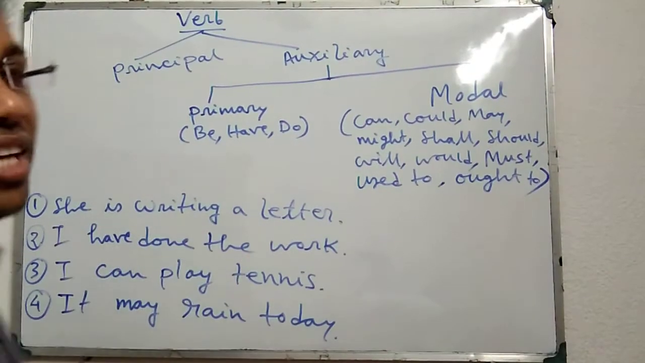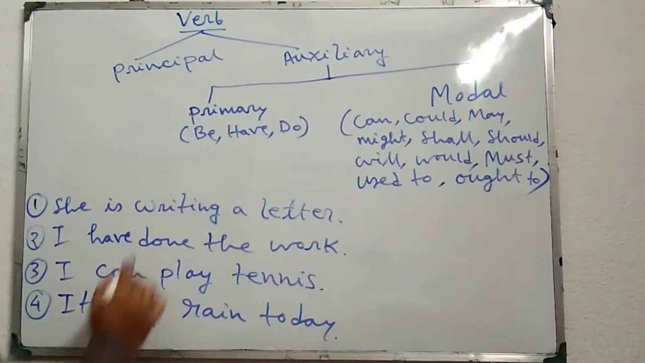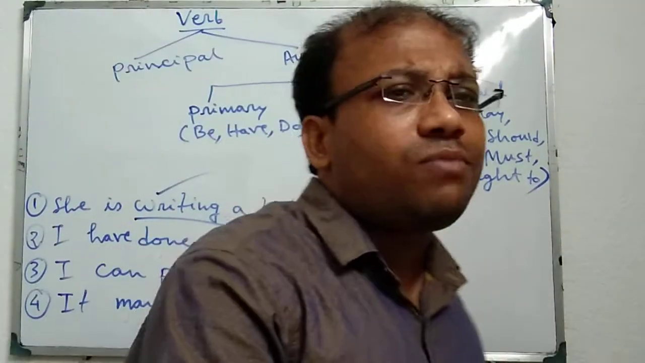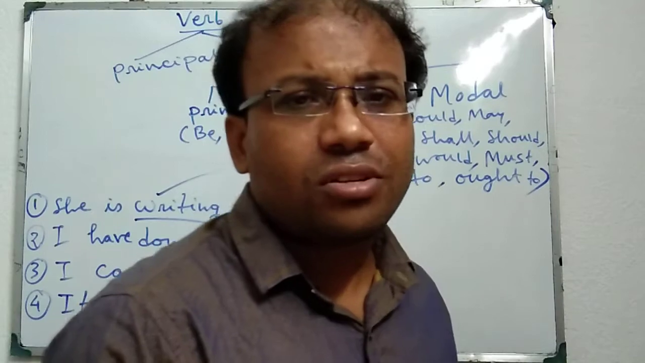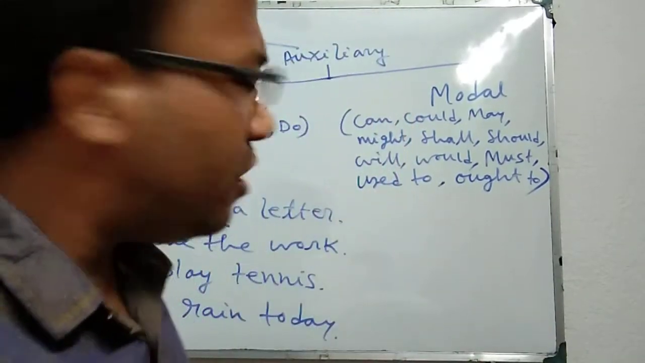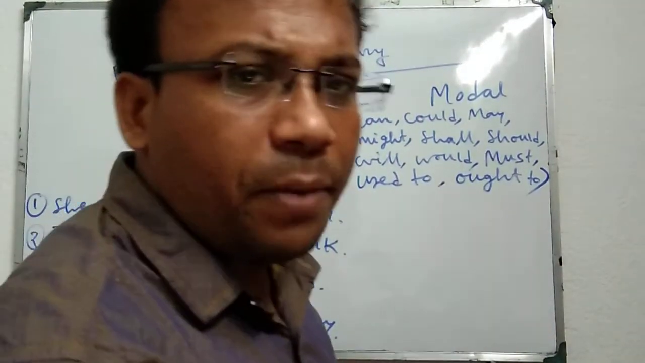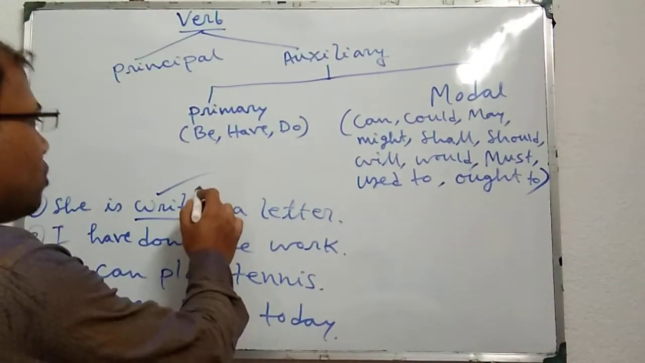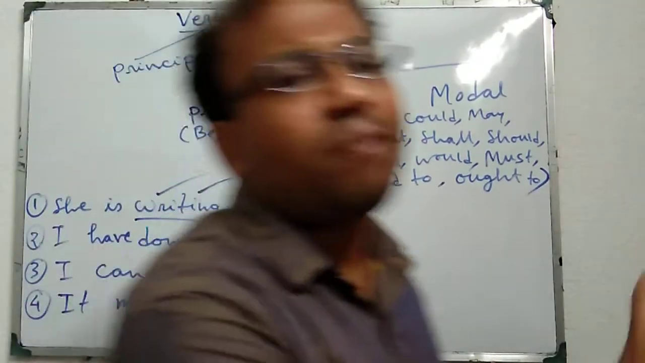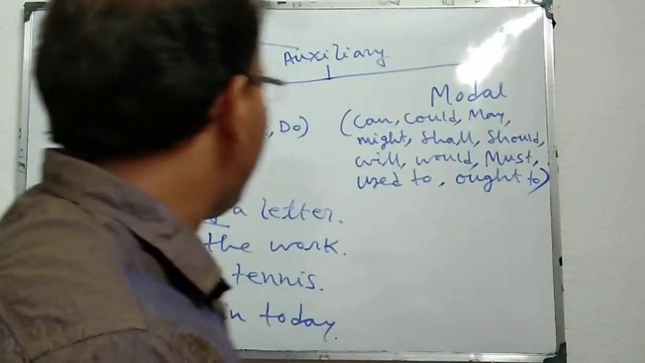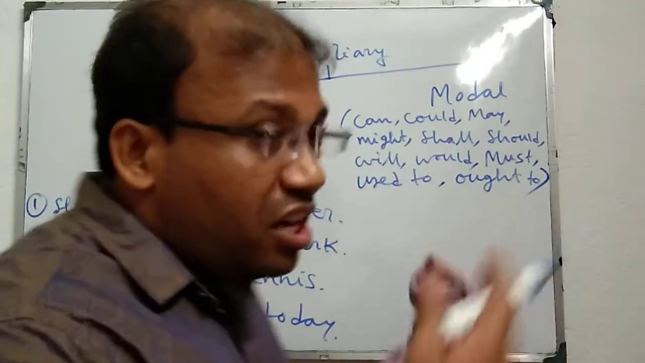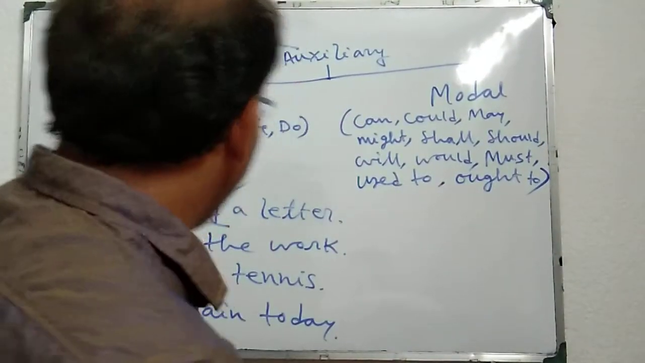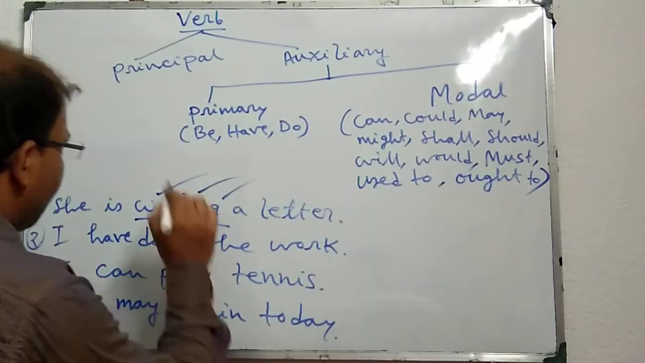She is writing a letter. Here look, write: this verb does not discard its own meaning. This verb keeps its own meaning. And besides, this verb is not helping any other verb. And besides, this verb is independently used in this sentence. That's why it is principal verb.